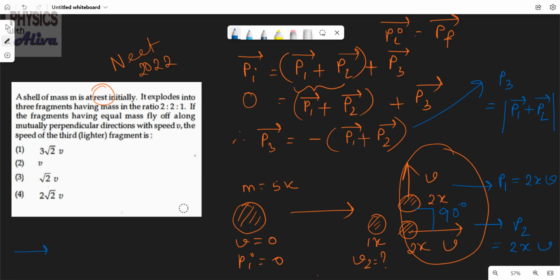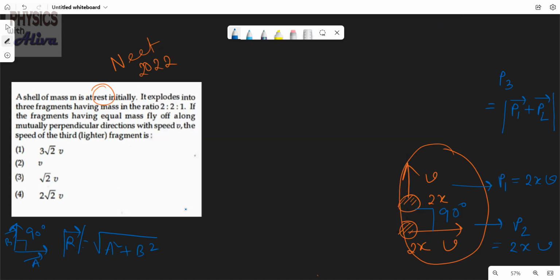When two vectors act perpendicularly, suppose this is vector a and this is vector b, then the magnitude of the resultant is root over a square plus b square. So here we can write P3 is equal to root over P1 square plus P2 square, as the angle between P1 and P2 is 90 degrees.